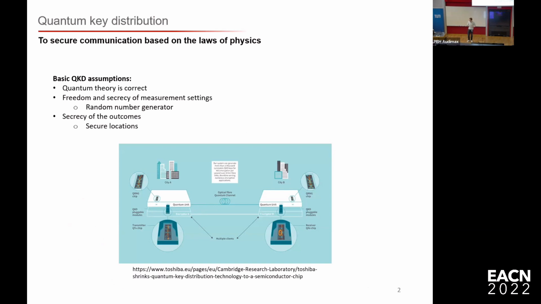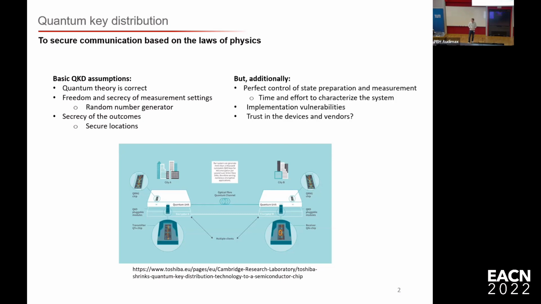the security is always based on some assumptions. For example, that quantum theory is correct, that the users have freedom and secrecy of the measurement settings, which is done here via quantum random number generators. And you also need to have secrecy of the outcomes. I think if these were the only assumptions that were made, then QKD does a really good job in providing security based on the laws of physics. However, this is not the case.